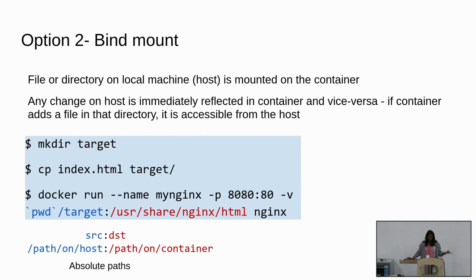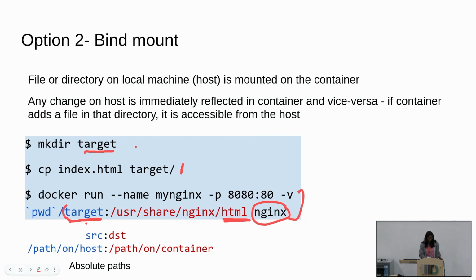And the second option is bind mount, where we can create a folder because it's easier to mount a folder to a folder. So we're saying this folder is going to correspond to the HTML folder. Even if we didn't do the copy before, just create a folder, run the Nginx container with bind mount of target to the special Nginx folder, /usr/share/nginx/html.